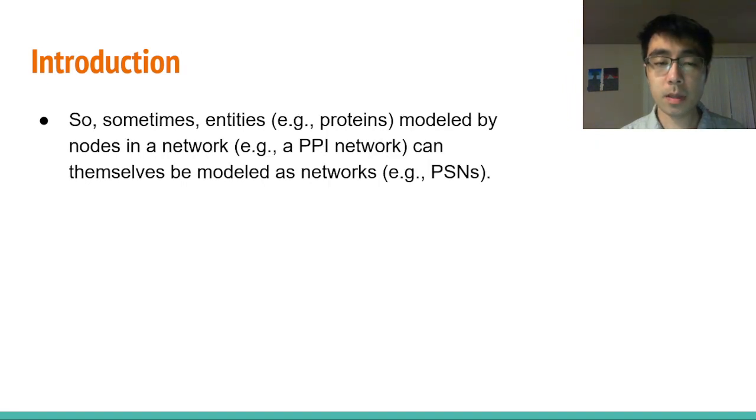So sometimes, the entities, in this case proteins, modeled by nodes in a network, in this case a PPI network, can themselves be modeled as networks, in this case PSNs. So we can integrate this multi-scale or multi-level data into a network of networks, or NON.